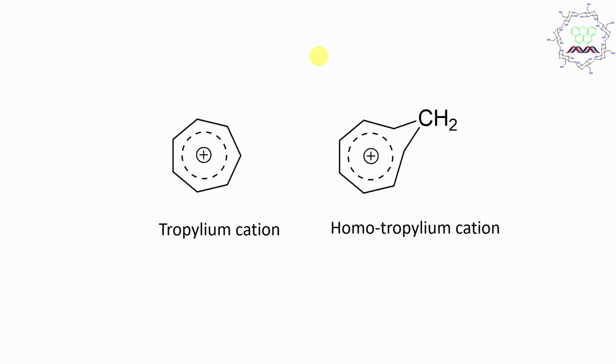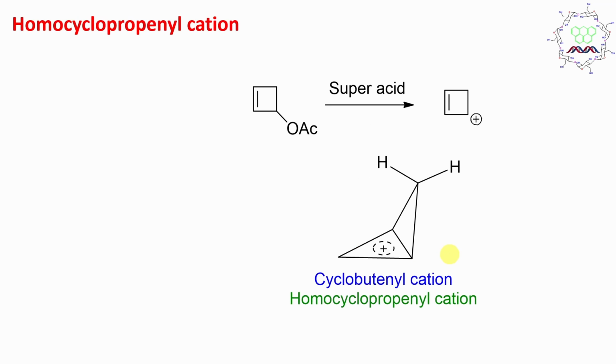Now if you look at the simple tropylium cation, it is actually a C7 aromatic cation, and here 6 pi electrons exist. Similarly, the homotropylium cation is actually a C8 because there is one extra carbon, and it also has 6 pi electrons. So there is a similarity. Next, some other examples, like the homocyclopropenyl cation.